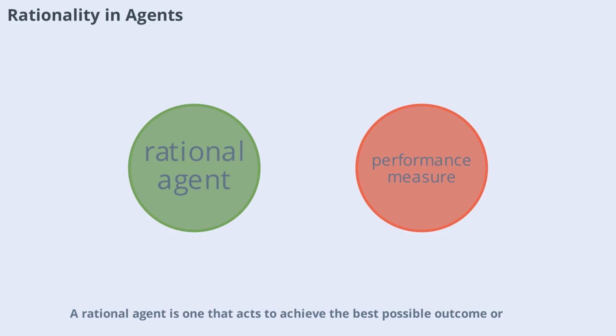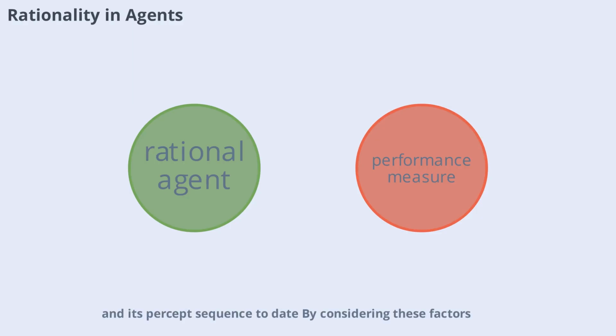A rational agent is one that acts to achieve the best possible outcome, or when faced with uncertainty, the best expected outcome. Rationality in AI is not about perfection, but about making the best decisions given the available information. Four key factors influence rationality: the performance measure, the agent's prior knowledge of the environment, the actions it can perform, and its percept sequence to date.